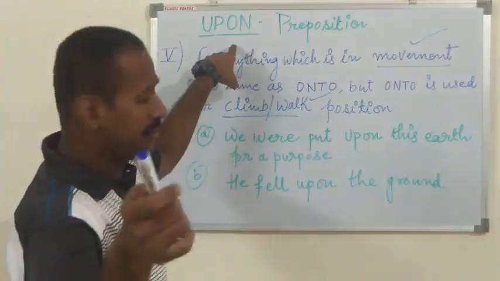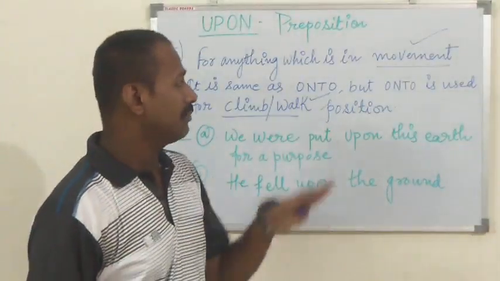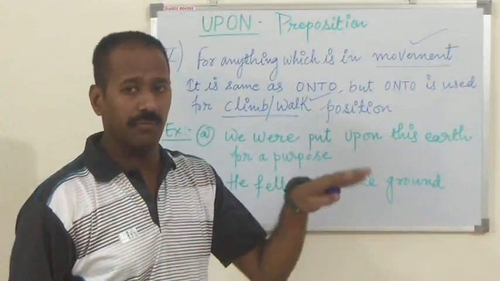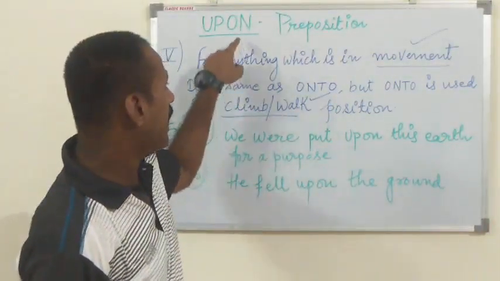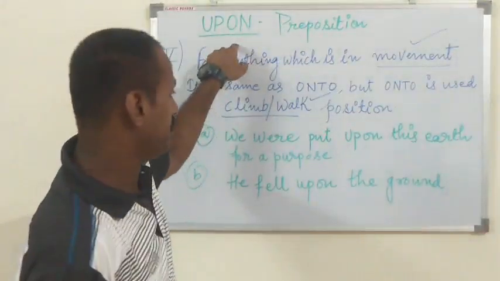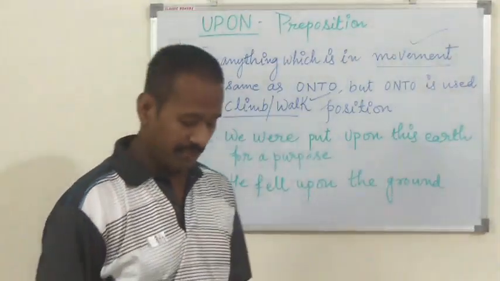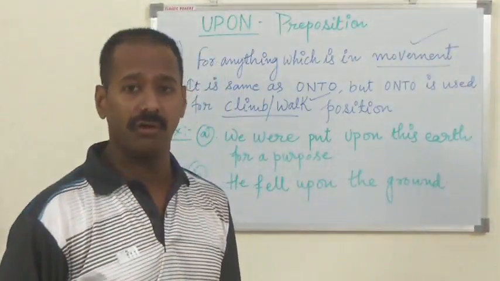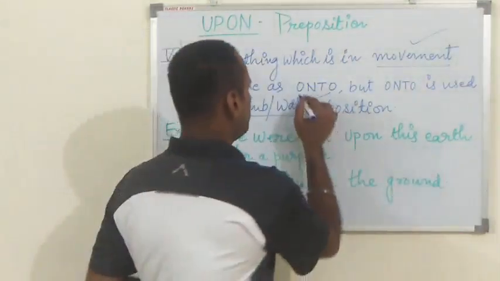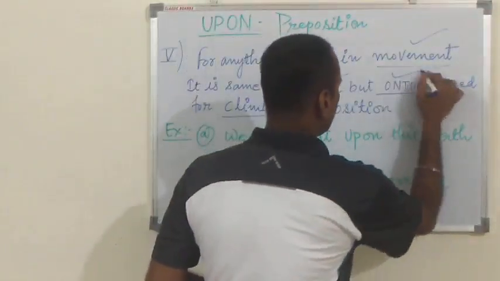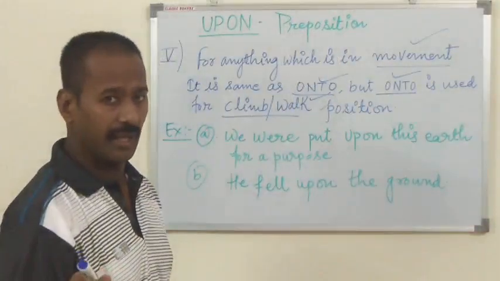Upon is used when something is in a moving position, when movement is happening. But if there is an activity of walking or climbing, then we have to use the preposition onto. Now let me explain with the help of examples.